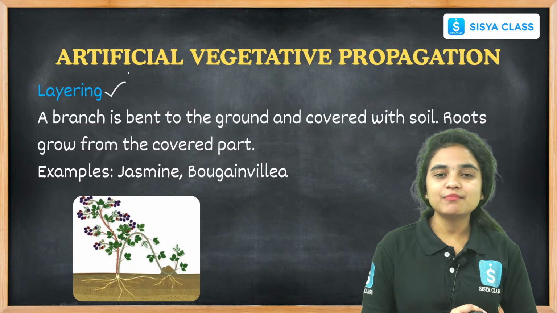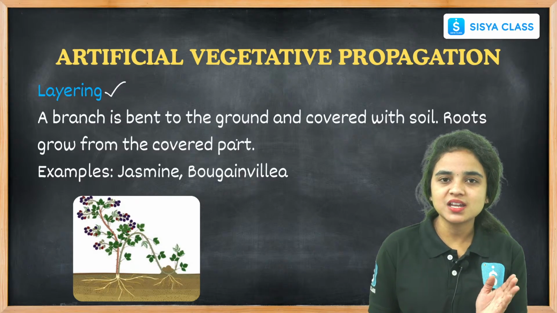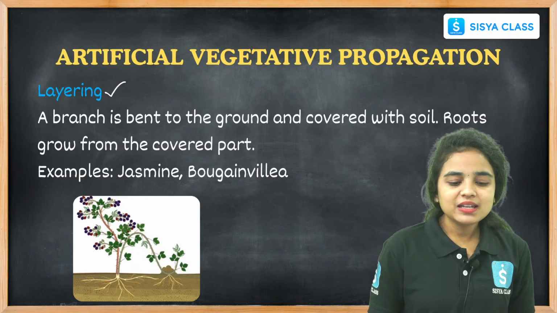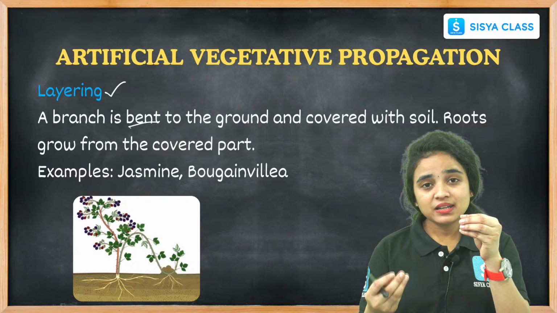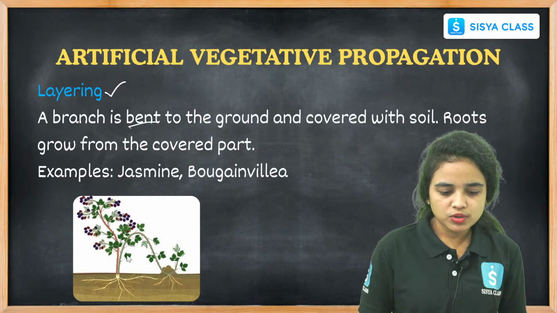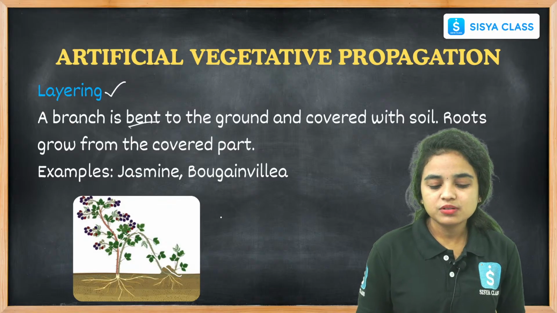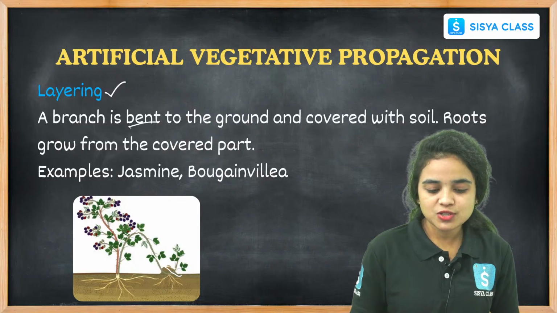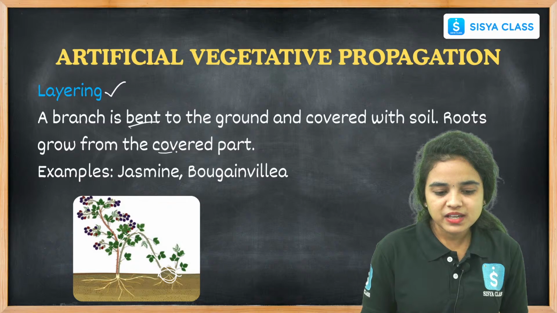Layering is also a process that comes under vegetative propagation. It happens in an artificial way where humankind is involved. It is a branch bend, okay? Take the branch of the plant and bend it towards the soil, right? See, this is how the plant is bent towards the soil, and covered this bent part with soil. We have to cover that bent part with soil, and roots grow from the covered part.